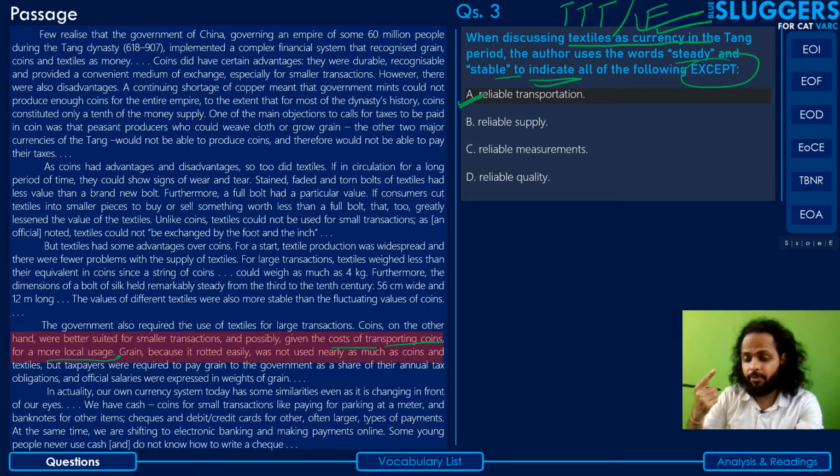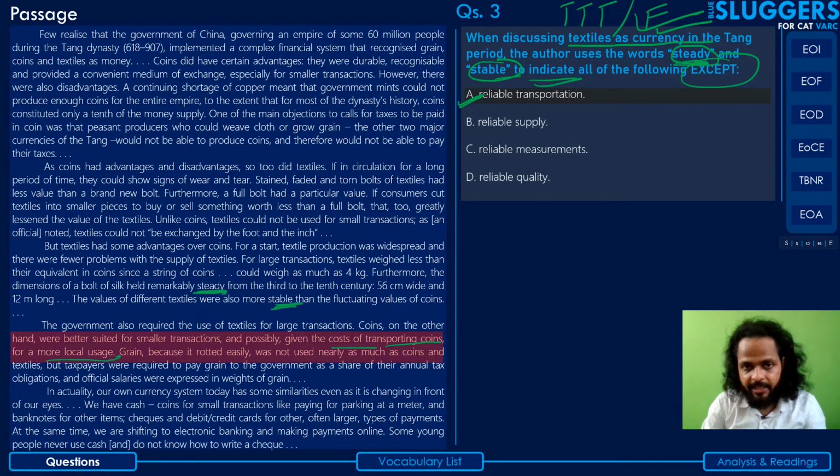So from that you can probably infer that if coins were not suited, then wherever transportation of the currencies was required, maybe they went for textiles, right? So that seems like a valid inference. But the thing is, please read the question stem. When discussing textiles as currency in the Tang period, the author uses the words steady and stable. So we need to stick to the context, to the point of reference where these words have been used, and that point of reference is right here, steady here and stable here.